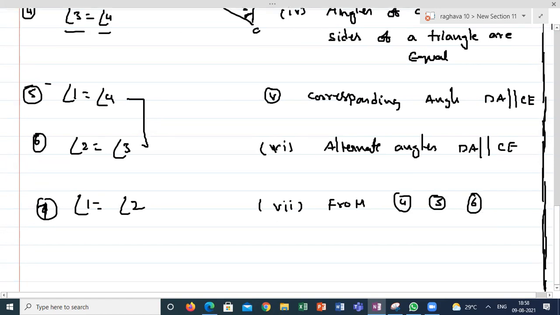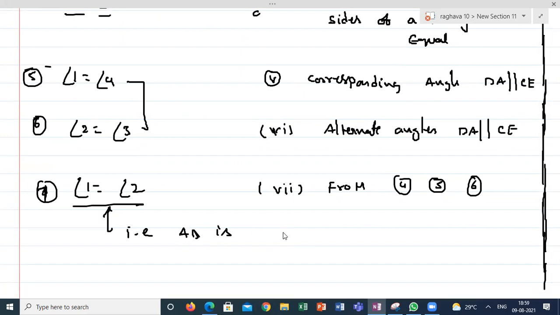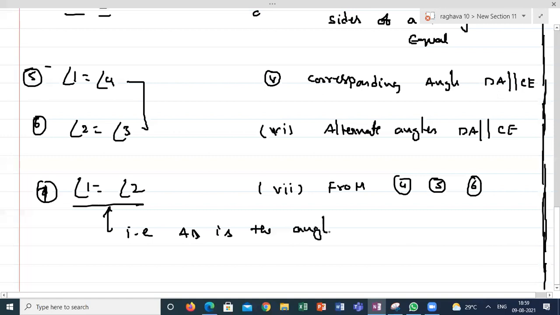What is the meaning of angle 1 is equal to angle 2? That is, AD is the angle bisector of angle A. So that is only what we have to prove. This is our proof.